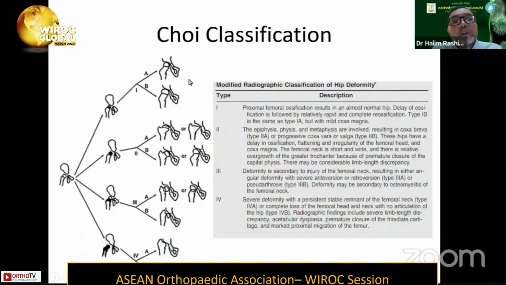I think Prof. Choi from Korea also modified the radiographic classification based on the hip deformity, and I think Prof. Choi's classification does help in determining what type of surgical procedure or management can be done.